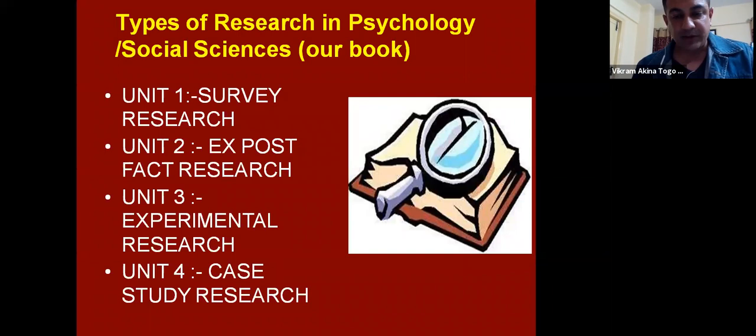Then the third type of survey research analysis can be done in the form of panel studies. Here, instead of going to random individuals, we are going to a specific panel of people and trying to find out about a particular subject. For example, it is used to investigate changes in attitude, behavior, or practices of the same panel within a period of time. So, time is very important in longitudinal and cross sectional surveys.